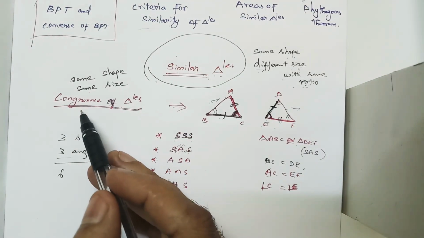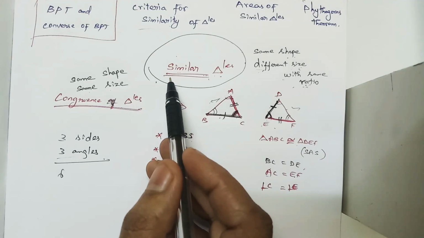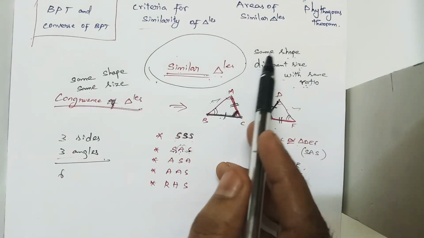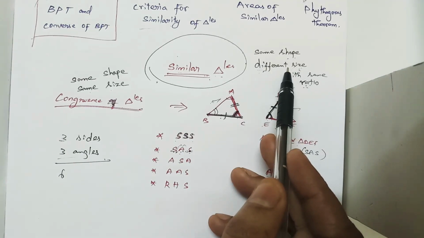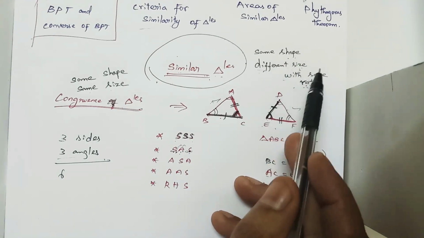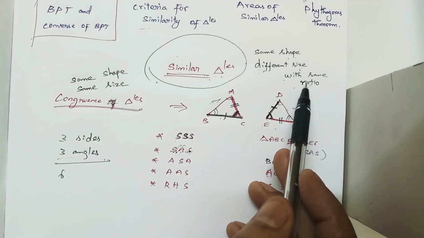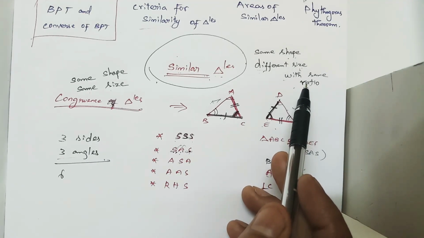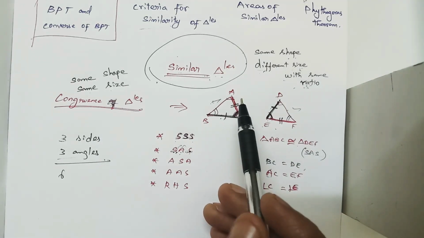See here, a congruent triangle is nothing but same shape and same size. A similar triangle is also the same thing, same as a congruent triangle, right? A similar triangle is nothing but the same shape but different size. But very, very important, the different sizes should be in the same ratio. Then the two triangles are similar.